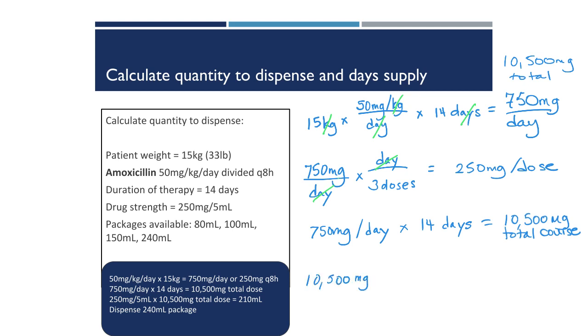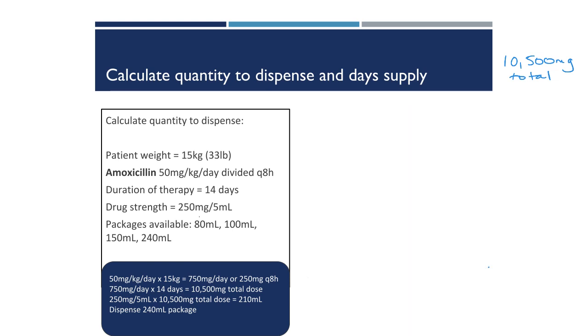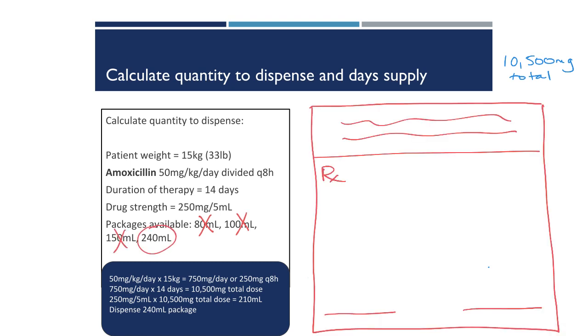Now we take the total number of milligrams the patient will receive during the entire course of therapy, multiply it by the strength of the product, that's 250 milligrams per mL. Our units cancel and we're left with our total volume, 210 milliliters. That means none of the volumes available in those packages are appropriate except for the 240, which will give us a little bit over the total volume that we need. All right, let's write the prescription.